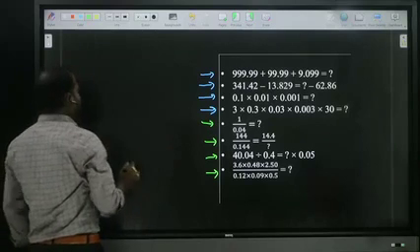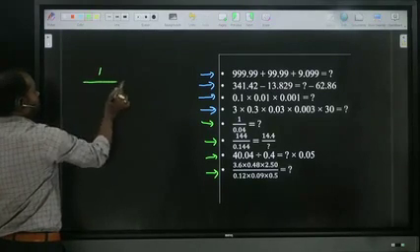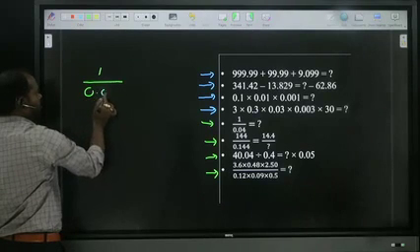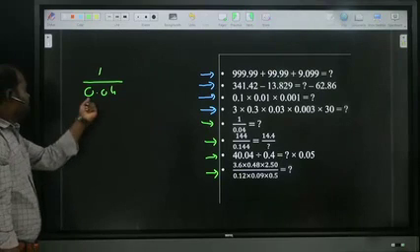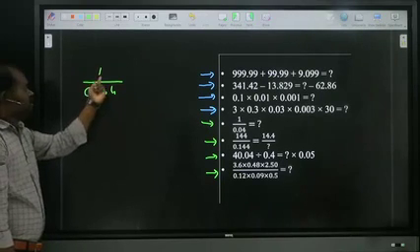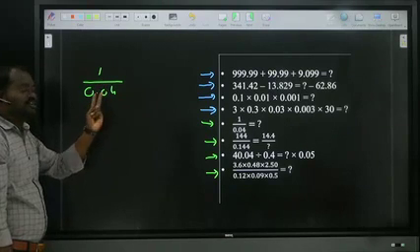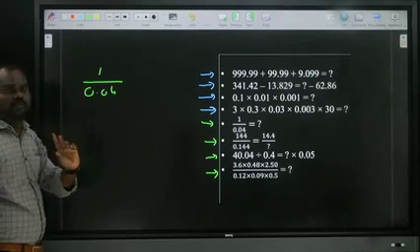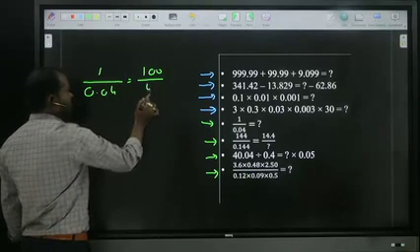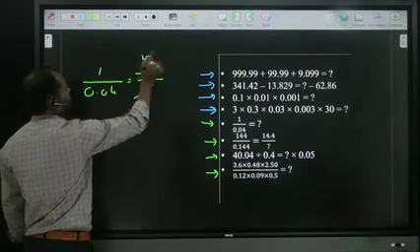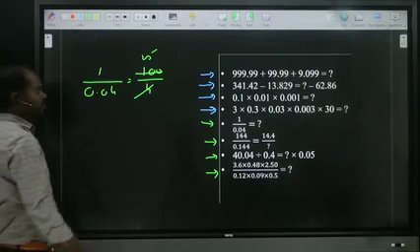First one, 1 by 0.04. Now here the point is after two numbers. Here nothing. If you want to remove the point, here nothing there. So we should write how many zeros? Two zeros in the numerator. So what will happen? 100 by 4. 4 ones 4, 25. First question answer is 25. Right?